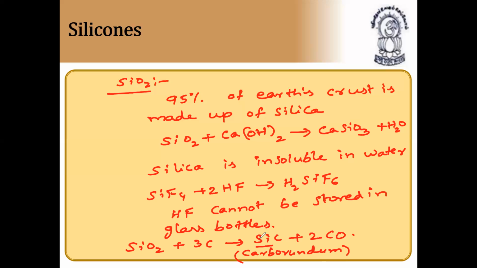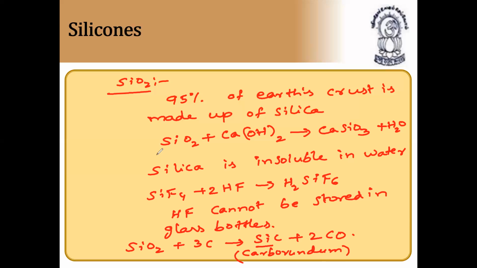And all Si-O bonds are very strong in silica, which is relatively inert and has a very high melting point. Silicon tetrafluoride thus formed dissolves in HF. This we also discussed. So these are the important points based upon silica.